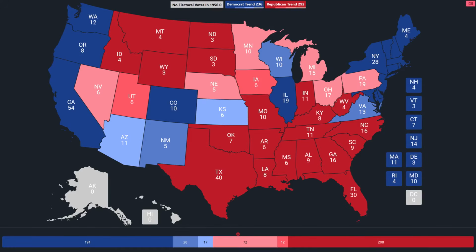Now at the top, using the current electoral vote map, the Republicans have the bragging rights as states moved in their direction, totaling 292 electoral votes. For the Dems, it's 236. And keep in mind, Eisenhower had a pretty big landslide in 1956. The entire country moved 13.9% toward the left. So in order to escape a red trend, each state had to move further toward the left than 13.9.